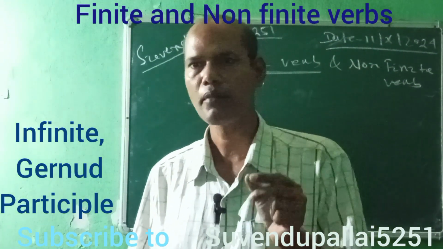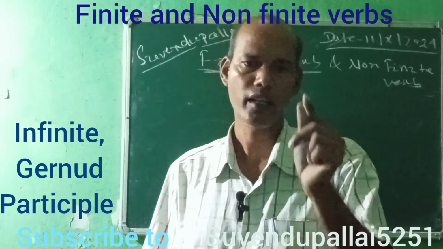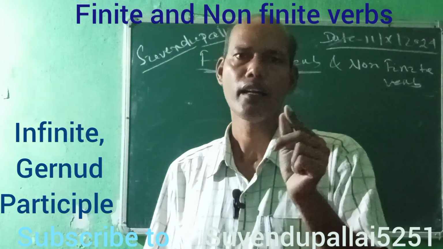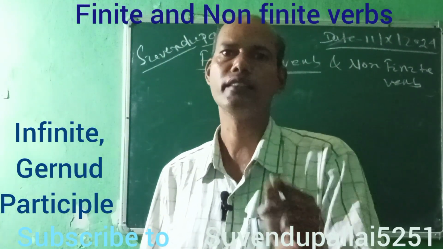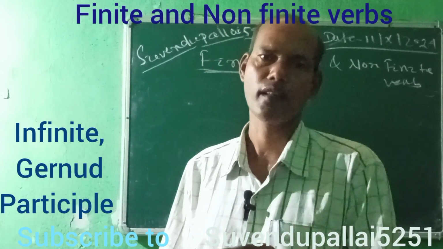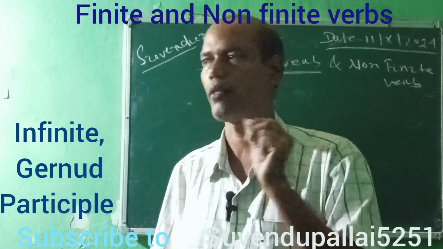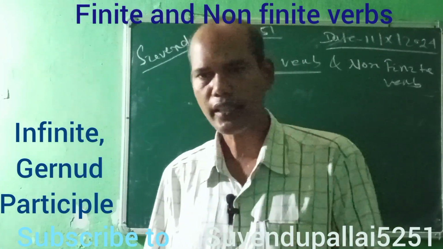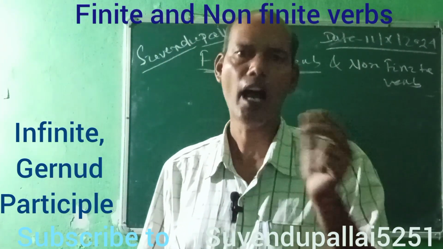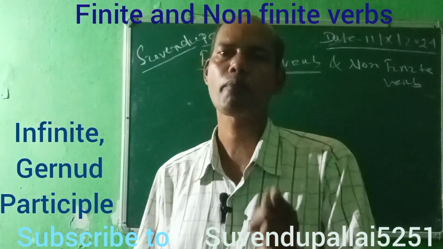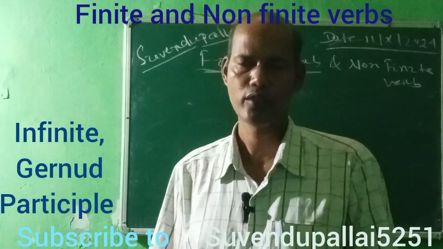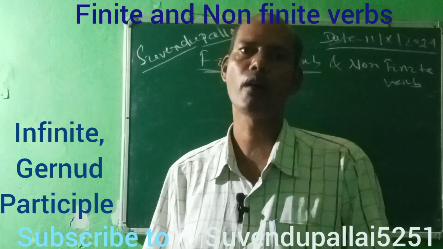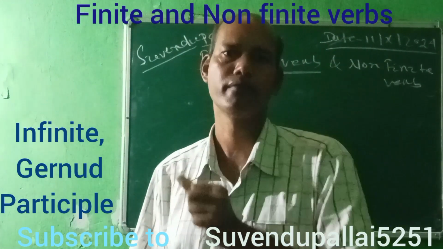These are non-finite verbs under the gerund. Then the last one is participle, where we use adjectives, en and ed, have, and also the past participle verb. This is the third category of the non-finite verb.